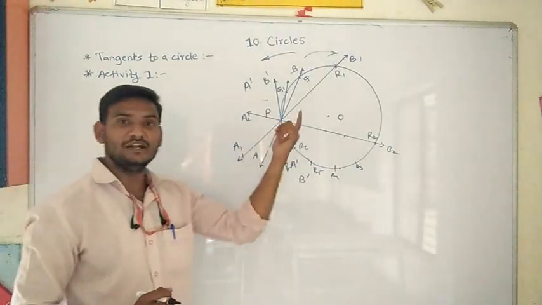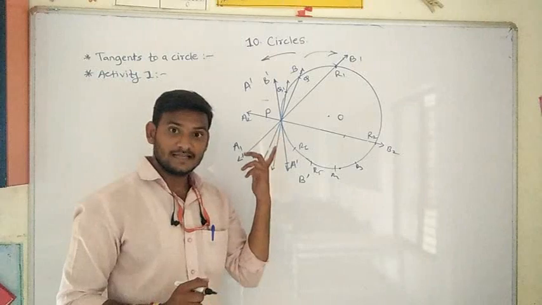Tangent to a circle is nothing but, initially it was a secant ना? Initially it was a secant only.